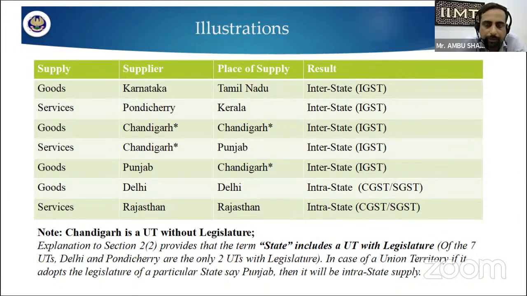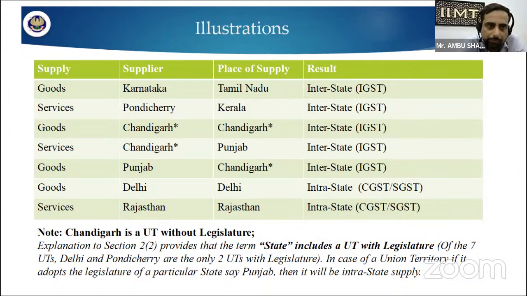They have their own rules and regulations. There are 7 union territories in India, and only 2 union territories have their own legislature, that is Delhi and Pondicherry.